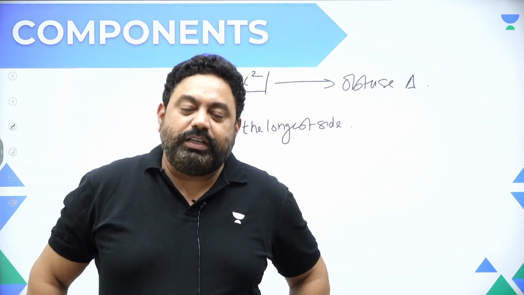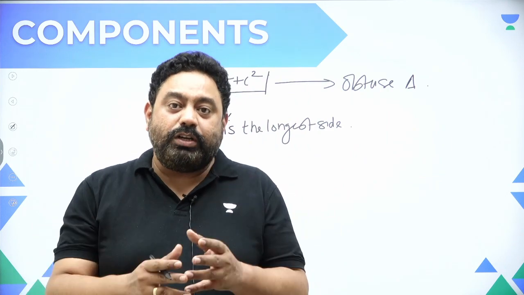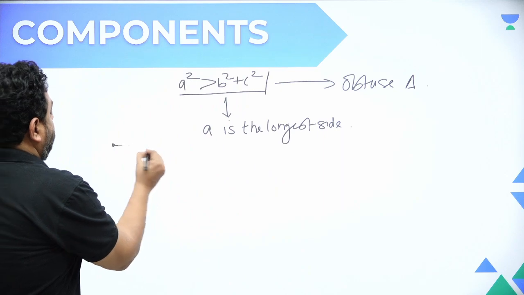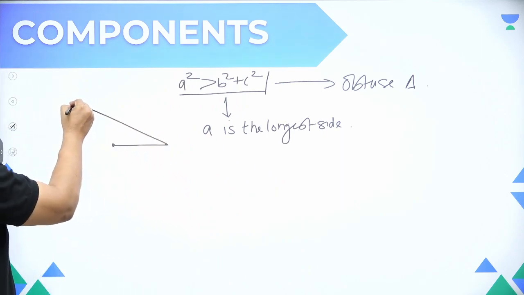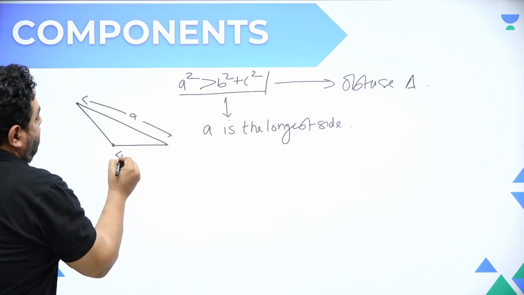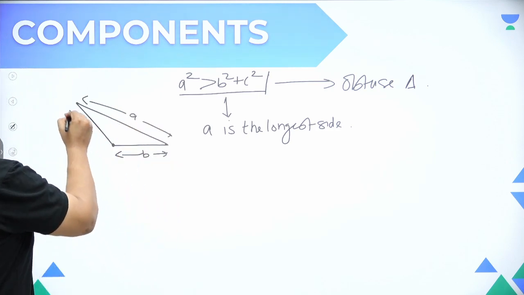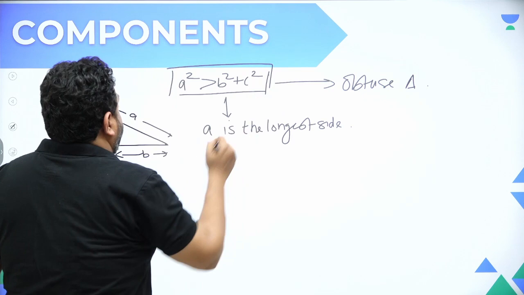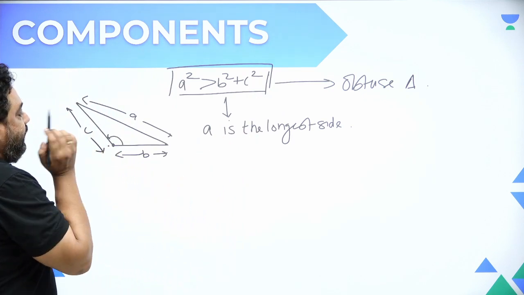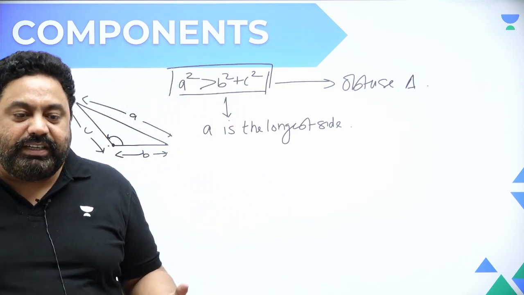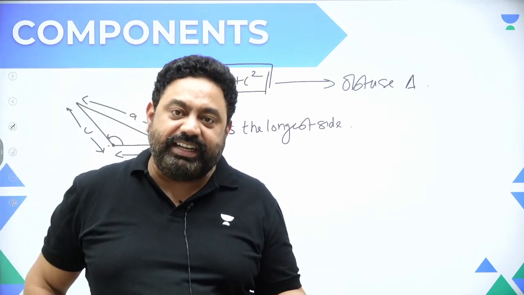An obtuse triangle is a triangle in which one of the angles is greater than 90 degrees. So this is the shape that you are going to find, right? This is side A and this is B and this is C. In an obtuse angle triangle, one of the angles is greater than 90 degrees. You can see this angle is greater than 90 degrees. So if A square is greater than B square plus C square, it's an obtuse angle triangle. If A square is equal to B square plus C square, it's a right angle triangle.